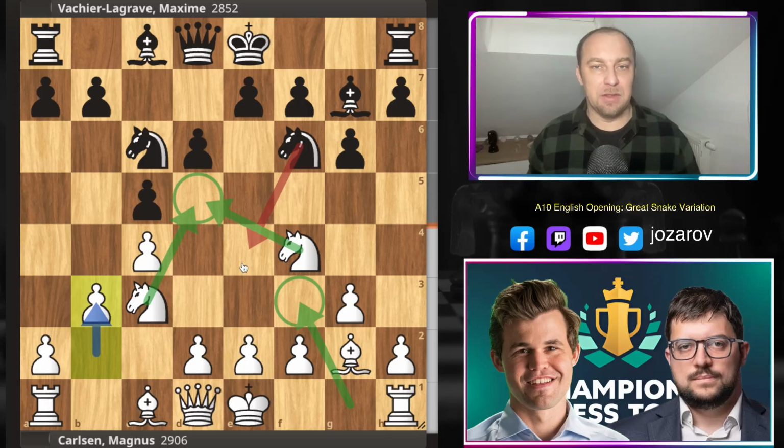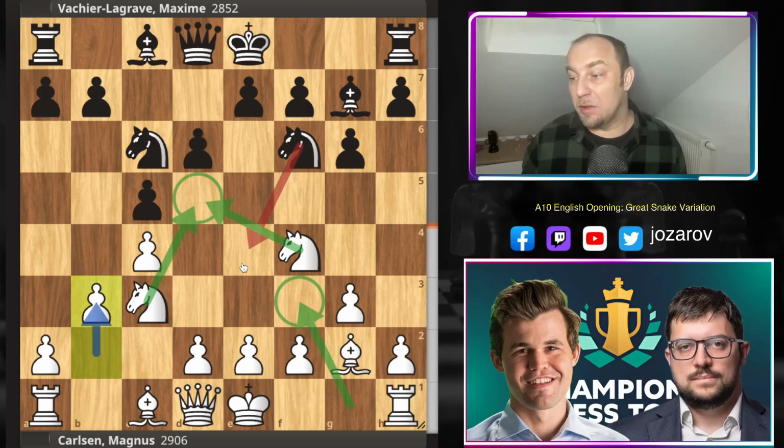But the downside about this line that Magnus Carlsen played is that actually you lost a tempo in the opening, because you played with the same piece twice. You played knight to h3, then knight to f4, which breaks a couple of principles, of course, in chess, which says that you should not play with the same piece twice in the opening, at least if you don't have to do it. So okay, a pretty equal game so far.